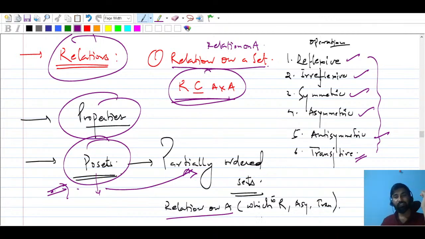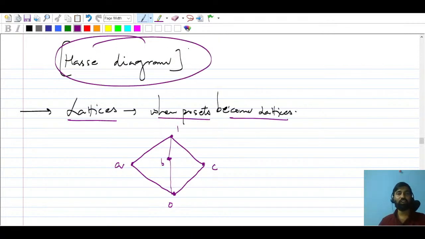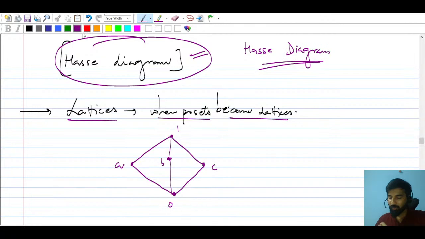When will we call something a poset? A relation on A which is reflexive, then antisymmetric, then transitive. If these three properties are there, you can say that is going to be a poset, which means partially ordered set. That is also very important. So in posets, we will use a concept called the Hasse diagram. When we start this session, you will understand all these things. I'm just going to make you familiar with the outline of this entire course.